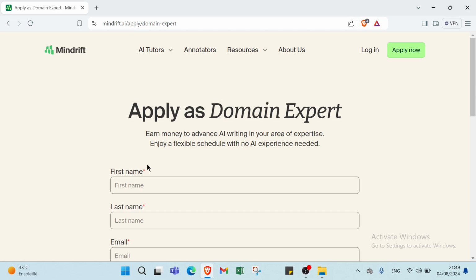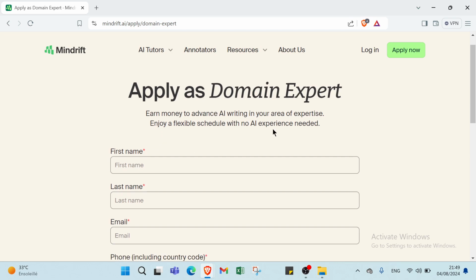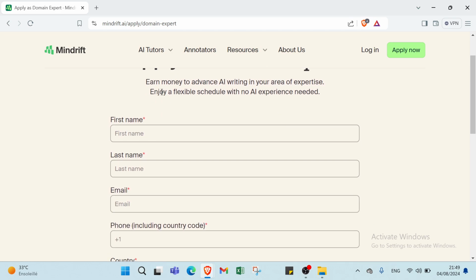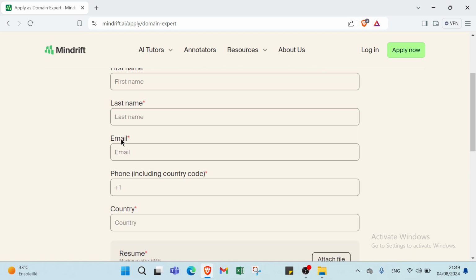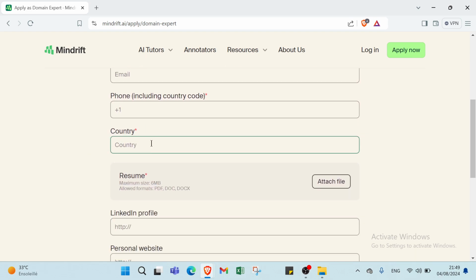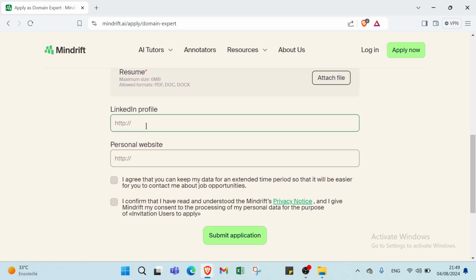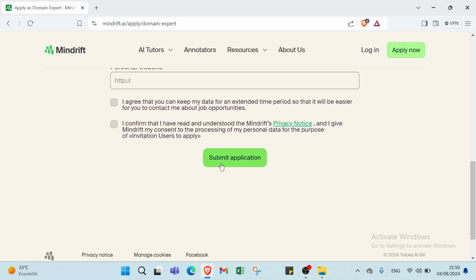Apply as a domain expert, earn money to advance AI writing in your area of expertise. Enjoy a flexible schedule with no AI experience needed. You write your first name, last name, email, phone number, country, LinkedIn profile, and personal website. Then you click over those things if you are ready. Then you submit the application.